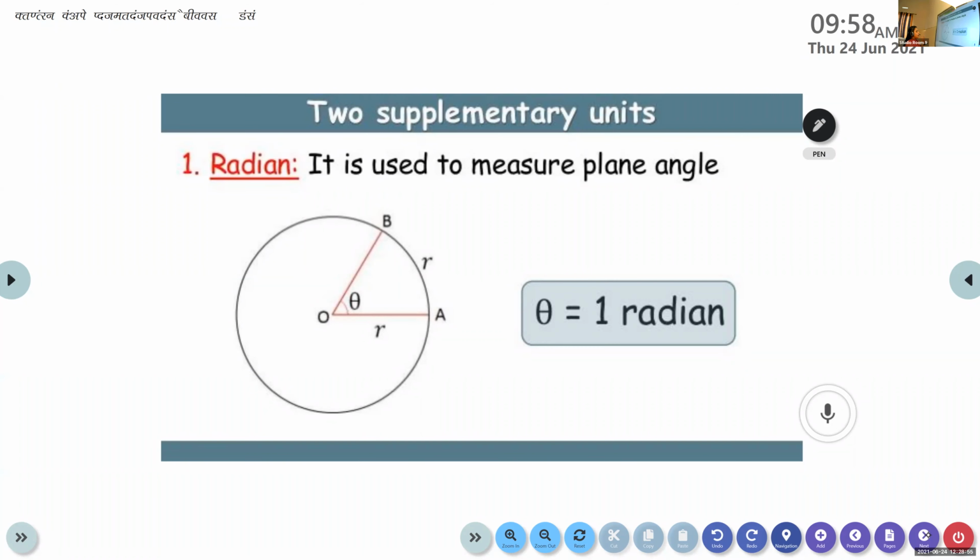Here we study about 7 fundamental quantities or 7 fundamental units. In addition to these 7 fundamental units, we have 2 supplementary units. One is radian, and this radian is used to measure the plane angle.